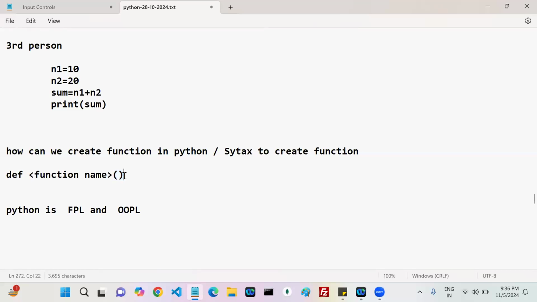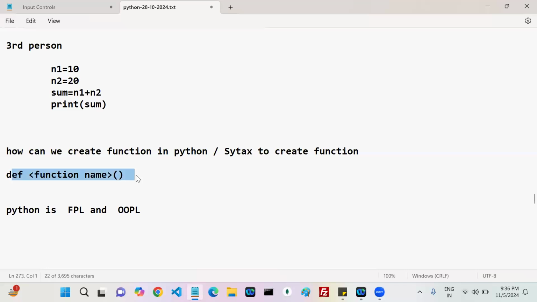After that, you create a function to represent some functionality, right? If you want to perform some operation, you have to write some piece of code, one line, two lines, or twenty lines.